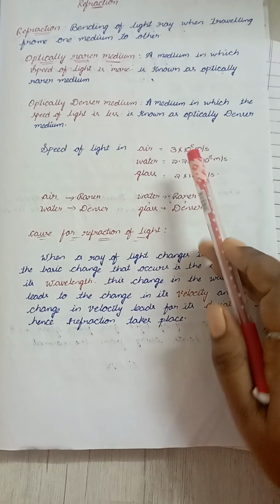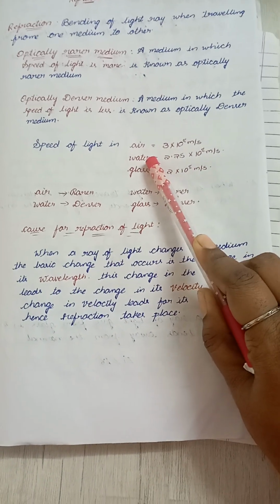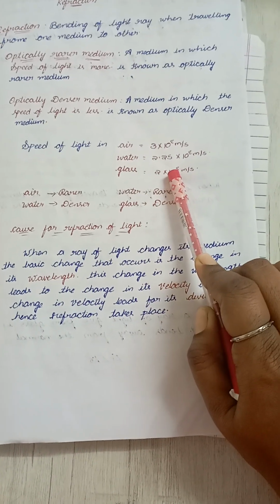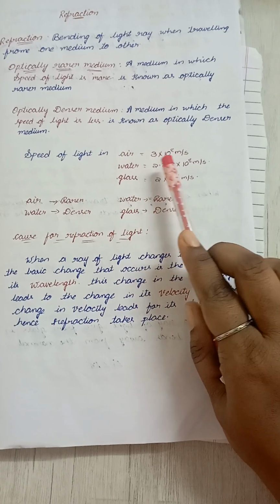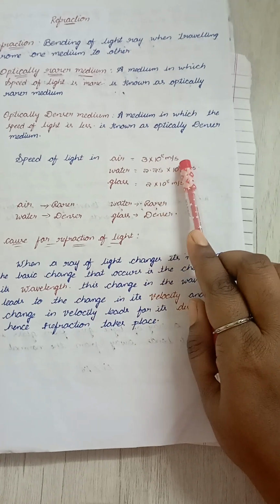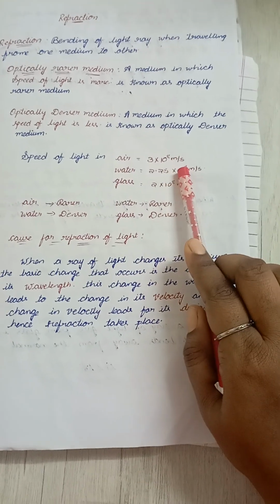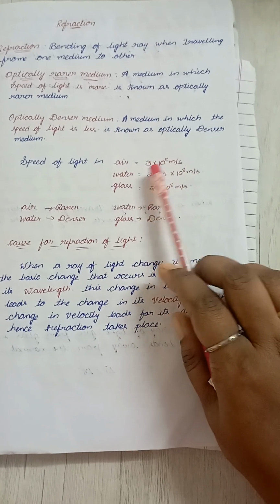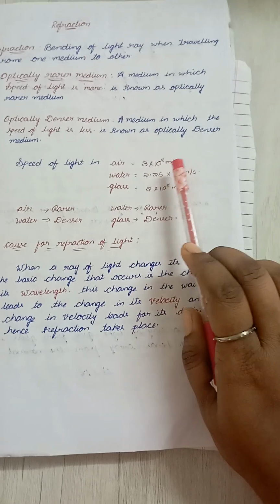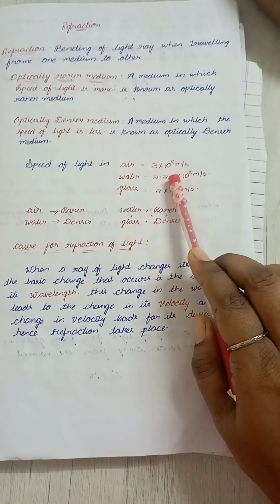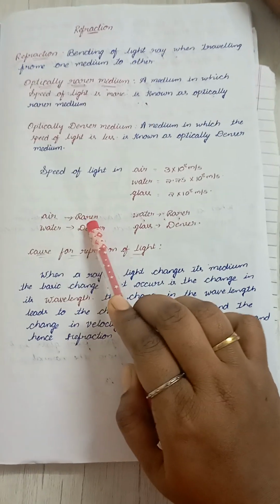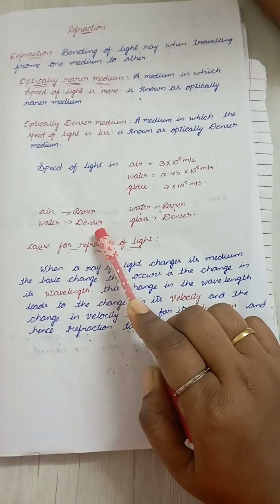See here, comparing air and water, which is the rarer medium? The speed of light in air is 3 × 10^8 meters per second, and in water 2.25 × 10^8. Which value is higher? Air has the higher speed. Therefore, air is the rarer medium and water is the denser medium.